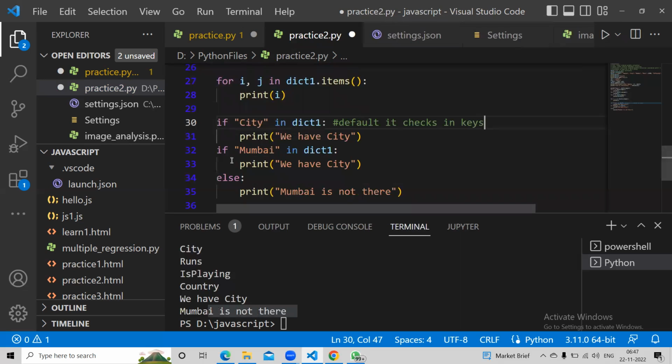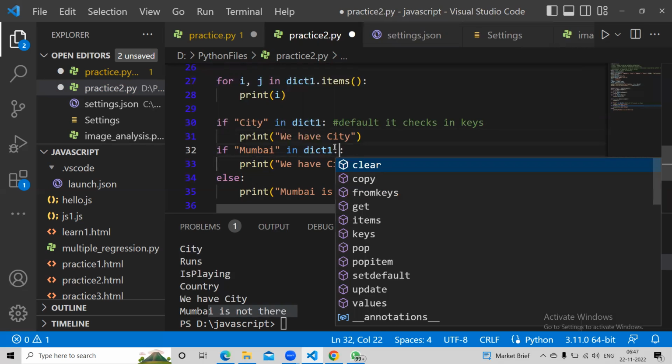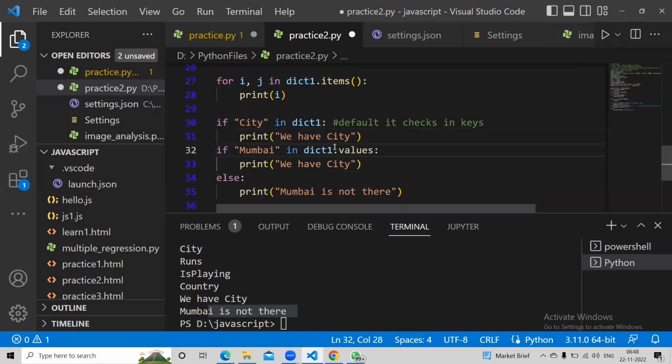What should I give? Dot what? Exactly, dot values, because this is a list, isn't it? So we have city. So you get we have city, Mumbai.